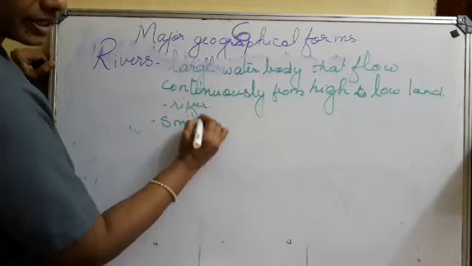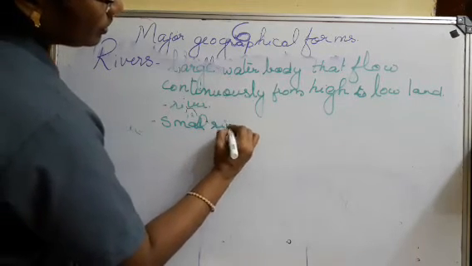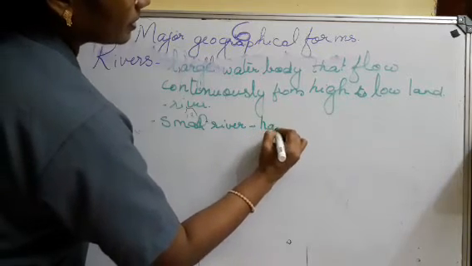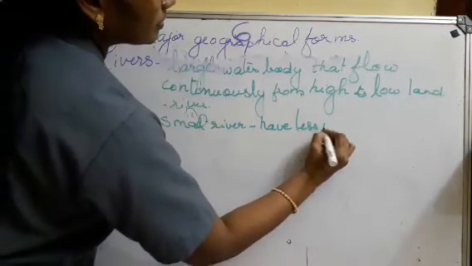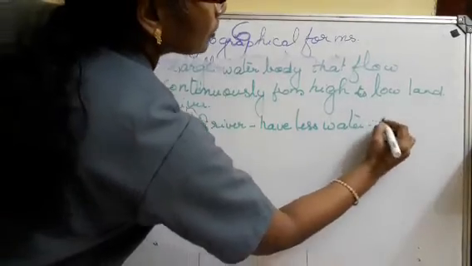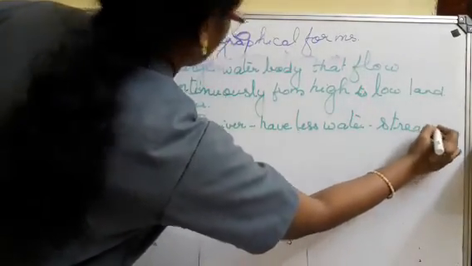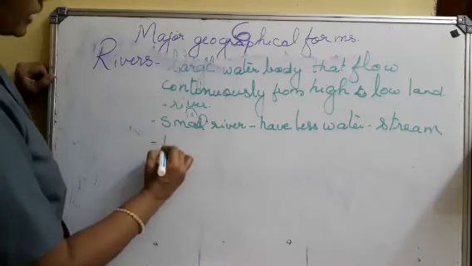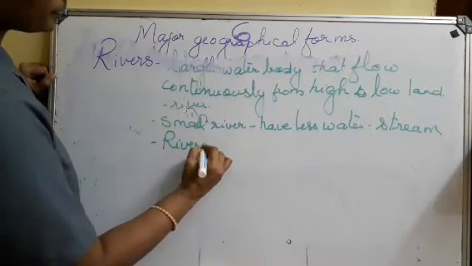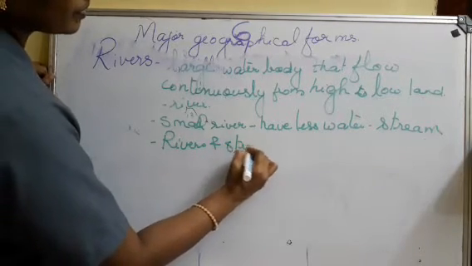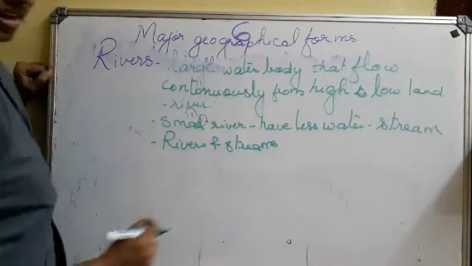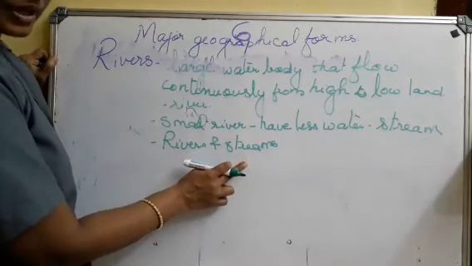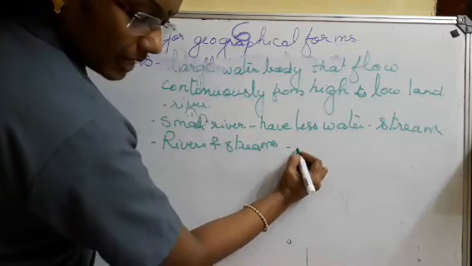Small water bodies, small rivers that have less water, are called streams. Rivers and streams contain a large part of the water found on land.